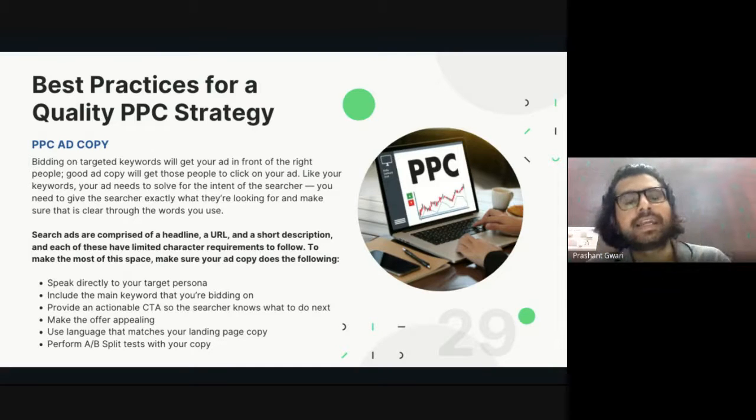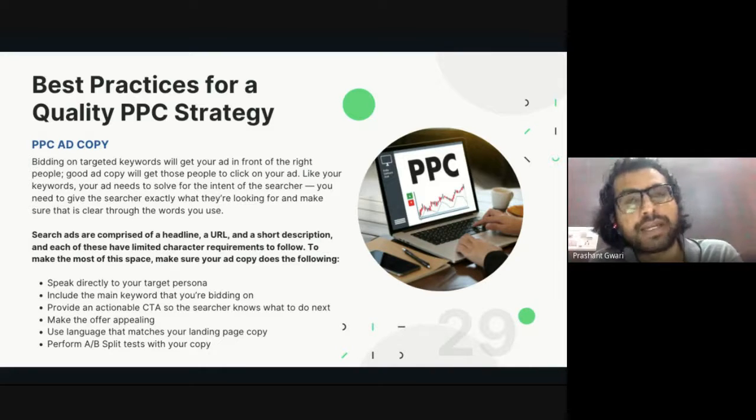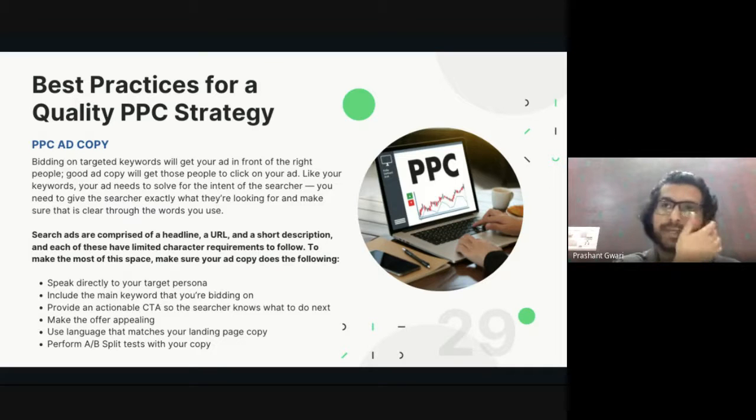In A/B testing, what we used to do is create two different advertisements on a different scale, maybe on the content, or maybe a different keyword, a different audience we are targeting, or a different landing page we are using. We run both campaigns at the same time, or maybe after some time, and then we review both performances, which content is doing better, or which keyword is doing better, or which website landing page is doing better.